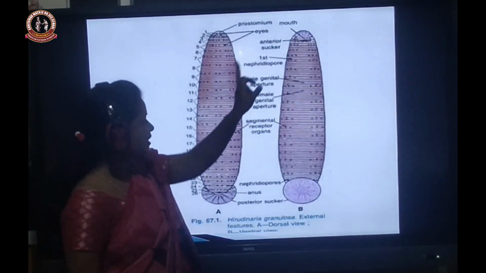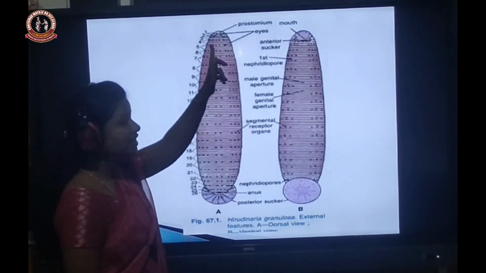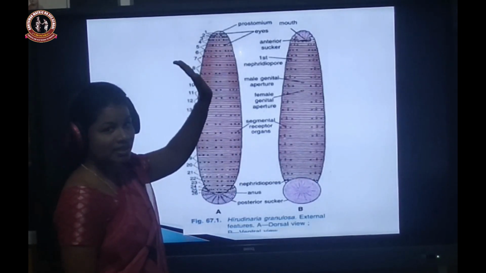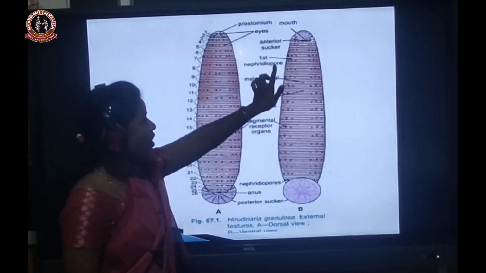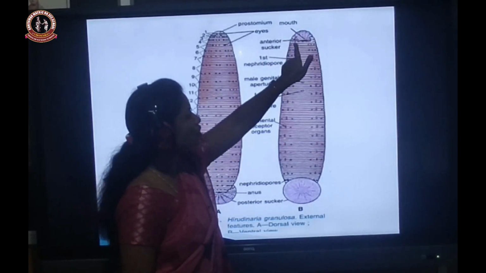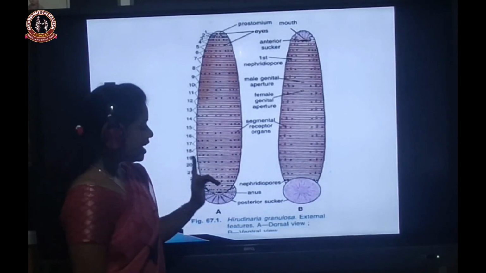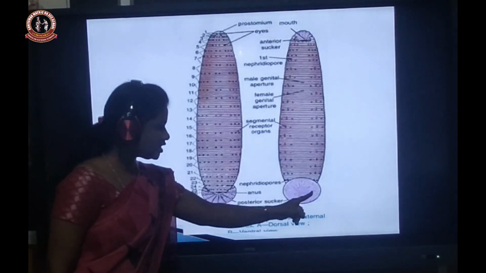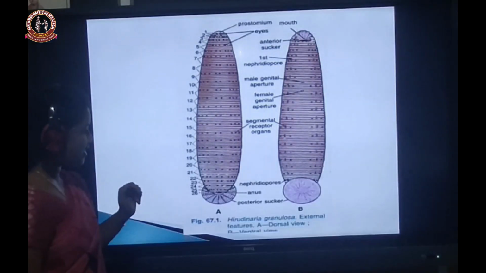See here, this is the dorsal view. In the dorsal view, on the first 5 segments, the 5 pairs of eyes are present. But on the ventral surface, the first 5 segments have the anterior sucker. The whole structure is called the anterior sucker. Okay, and this plate-like, round structure is called the posterior sucker.